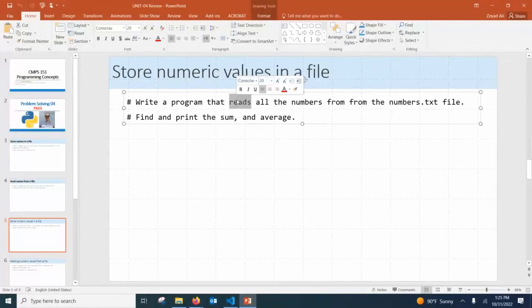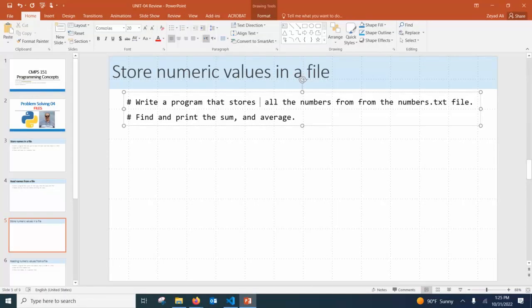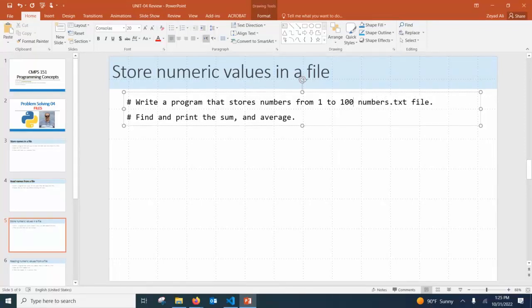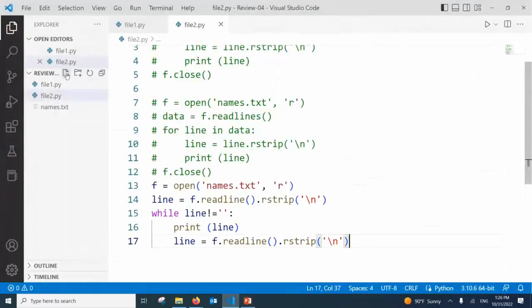That stores numbers from 1 to 100 in a file. Okay, in a file. But we need to store numbers from what? First, we need to store values from what? Okay. The only new thing here, when you work with numeric values, what do you need to use?